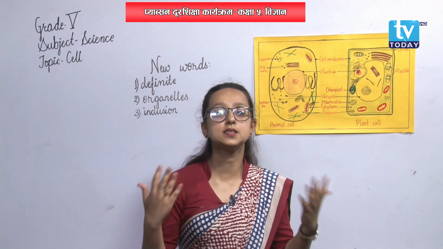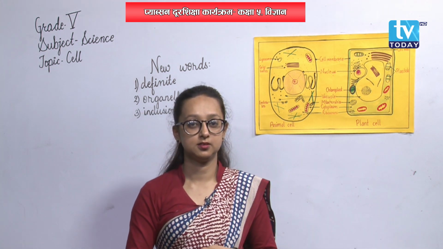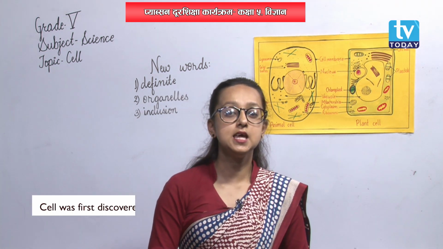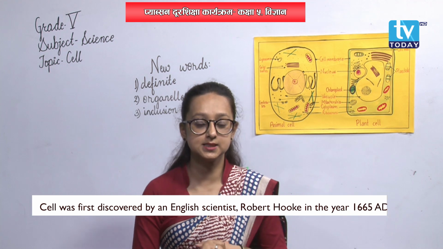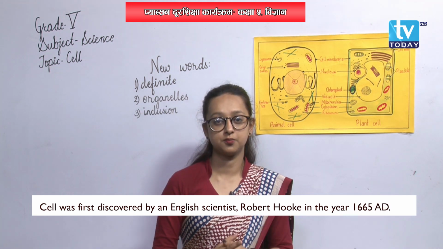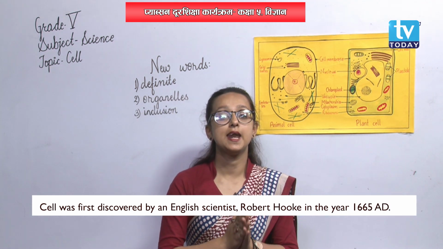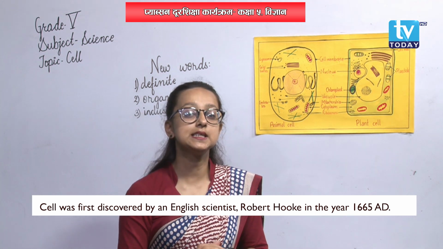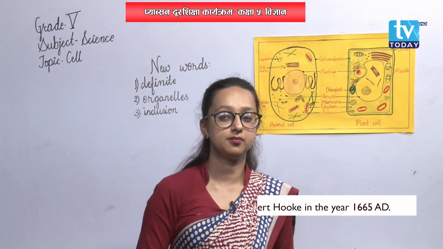Then, who discovered the cell? Talking about the scientist who discovered the cell, he is an English scientist named Robert Hooke. Robert Hooke, an English scientist, discovered the cell for the first time in 1665 AD.